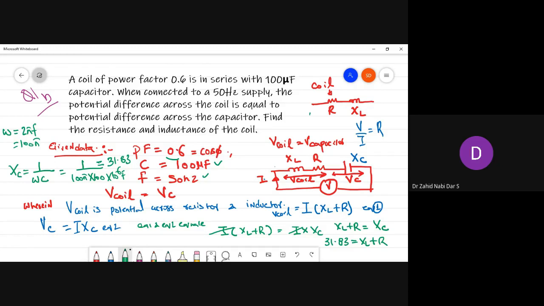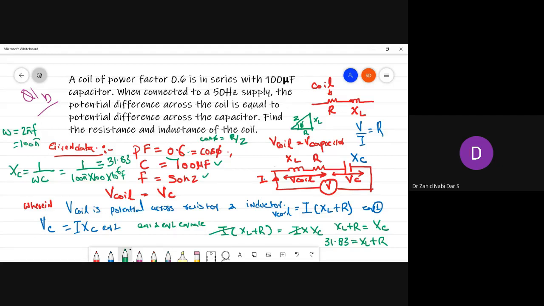So from the power triangle, this is phi, this is Z, this is R and this is XL. If you write cos phi, you get cos phi equal to R by Z. Cos phi value is given, 0.6. Now you want the Z value. Can you calculate the Z value from this?